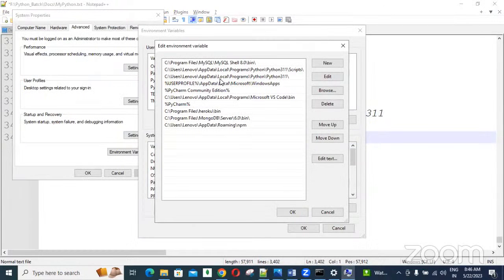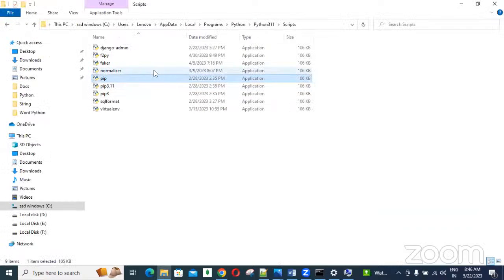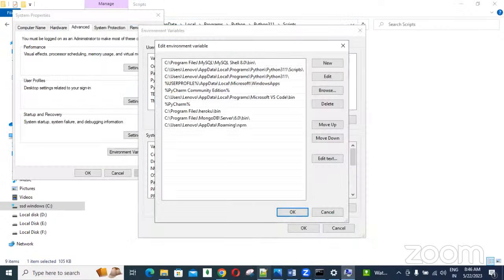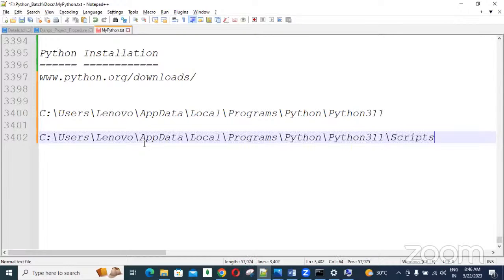Next, in this same location we have the Scripts folder, in which we have the pip application. This entire path also, one more time, you need to copy and paste here. Second one, Scripts folder. Got it? These two things we can give explicitly. Otherwise, if you select the checkbox at the start of installation, these two are added automatically.